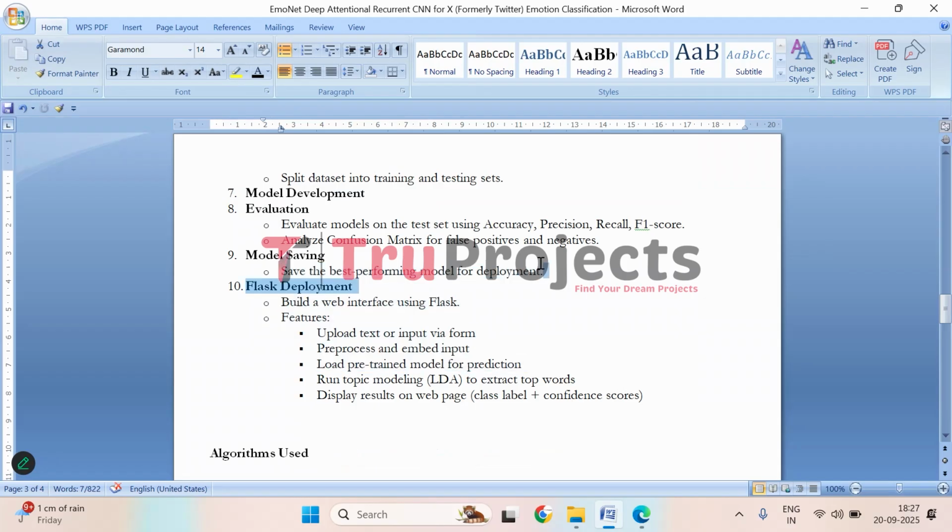So coming to the part of front end, we have used the Flask framework to develop a web interface, which allows users to interact with the system. And their features include uploading the text via front end. So in the web application, users will be able to provide the input that will be pre-processed at the backend. It will be fed to the trained model. And then topic modeling will be performed to extract the most relevant words from the input data. And then the application displays the predicted emotion label along with the confidence scores on the web page. So this is how we have implemented the project.